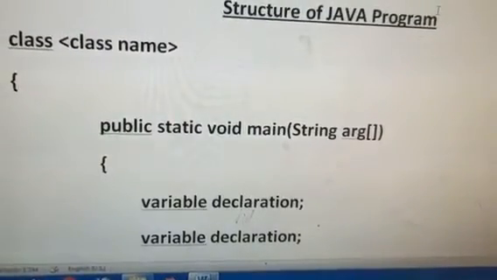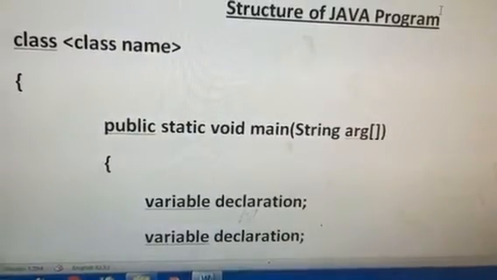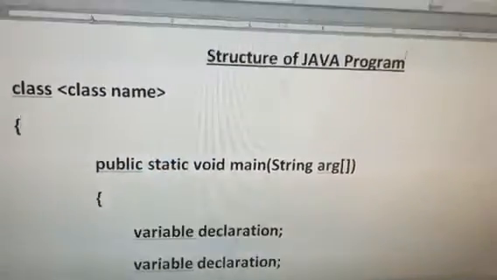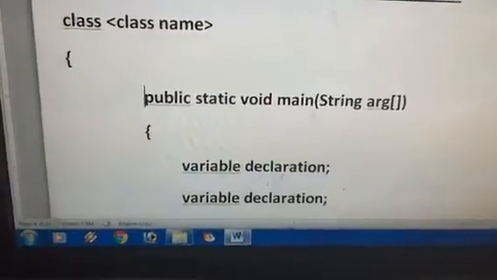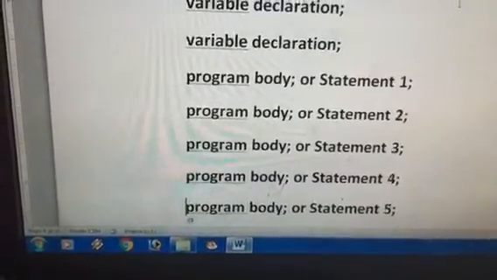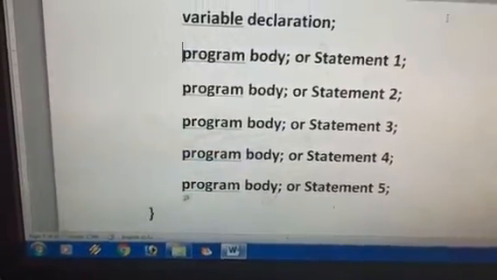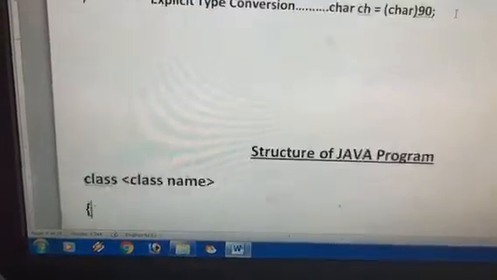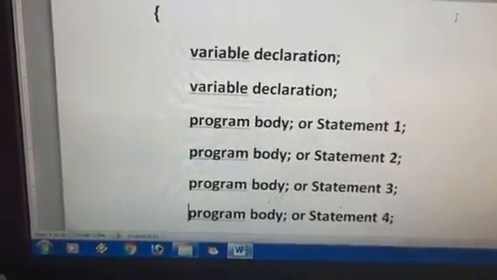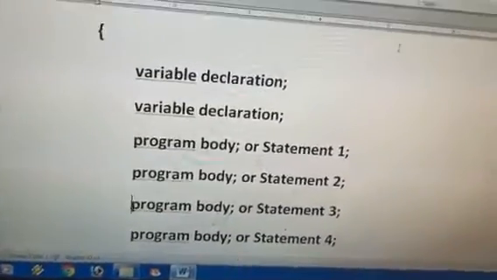Just assume that these are fixed things. Now after the second opening curly brace and before the first closing curly brace, in this part we are supposed to write the whole program. So please pay attention here.